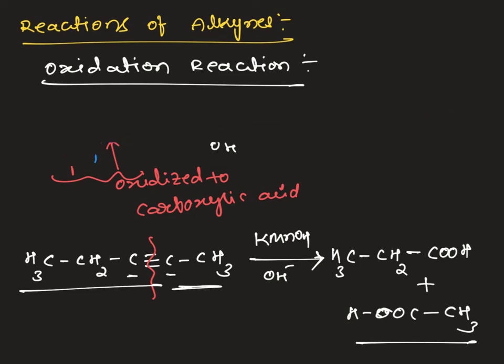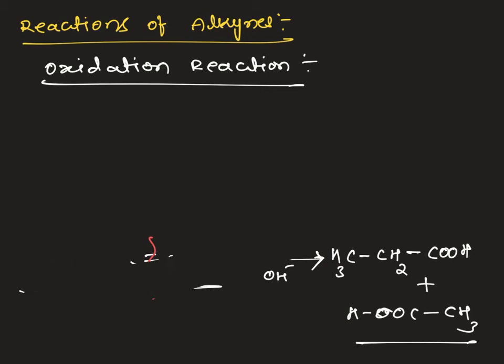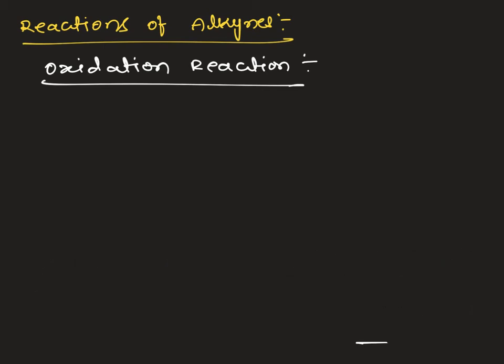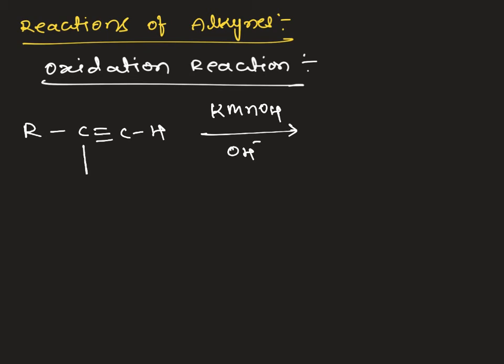I am taking one example for terminal alkynes. Terminal alkyne means the triple bond is present at the last carbon. So R-C≡CH, this is the terminal alkyne. If I use the same condition, KMnO4 in the basic environment, here we get different types of product. This carbon will undergo oxidation and convert into carboxylic acid, that we have seen in the previous case.